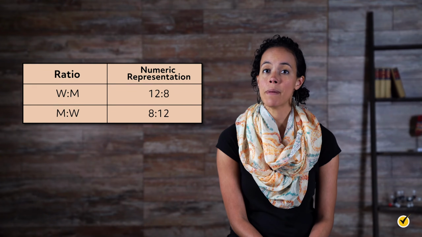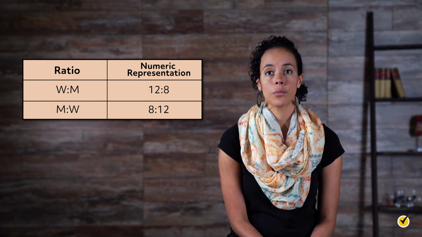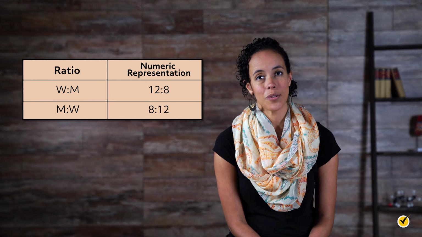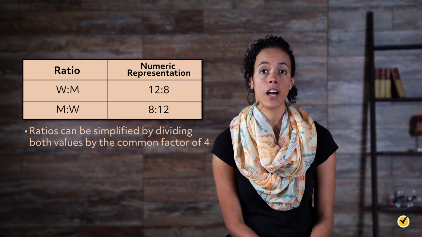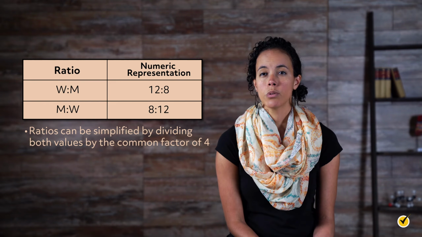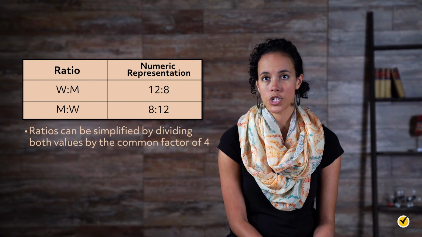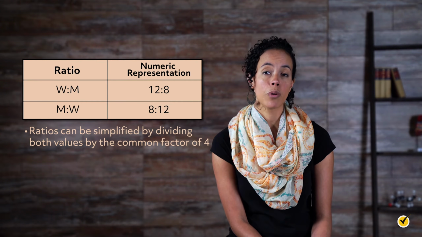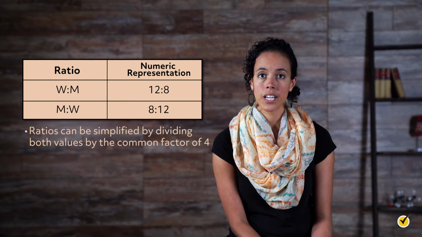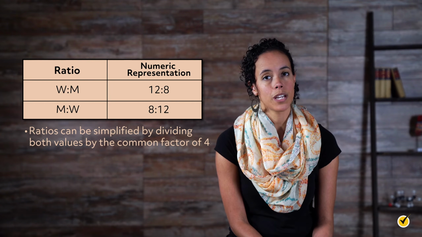The ratio of women to men is 12 to 8, and the ratio of men to women is 8 to 12. Note that ratios can be simplified by dividing both values by the common factor of 4, which will not change the meaning of the ratio. The simplified ratio still represents the relationship of the number of women to men, 3 to 2, and the number of men to women, 2 to 3.